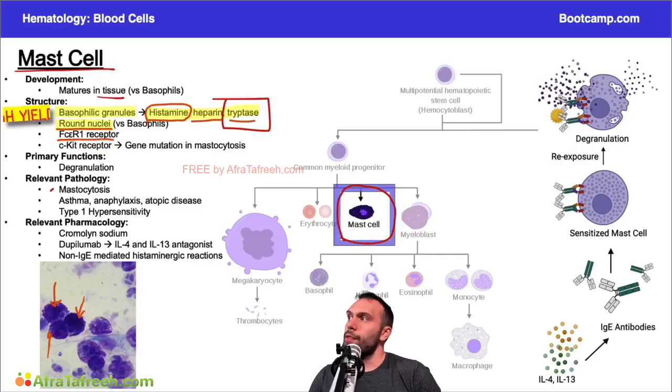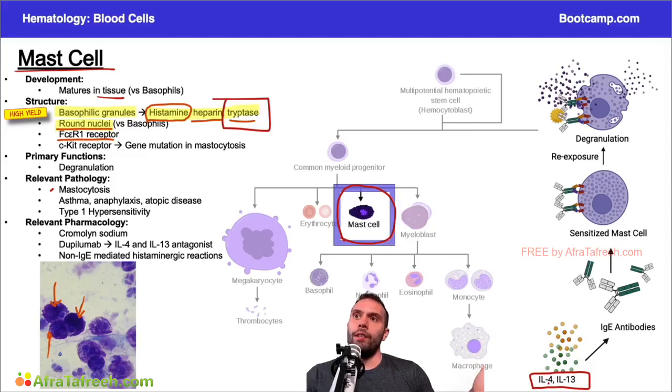We also have these FC epsilon R1 receptors. Now, if you watched any of the videos in the immunology section, when we talk about type 1 hypersensitivity, we go through this whole process, and we're just going to highlight the big points here. But remember, interleukin 4 and interleukin 13, specifically interleukin 4, is very much notorious for inducing proliferation of mast cells, and not just mast cells, but also the class switching to IgE antibodies.